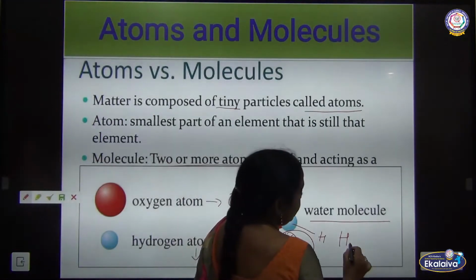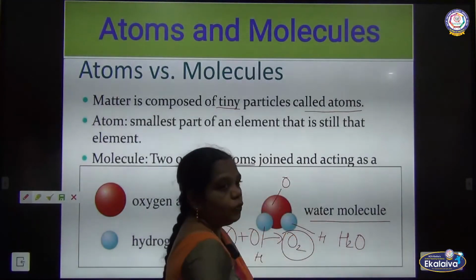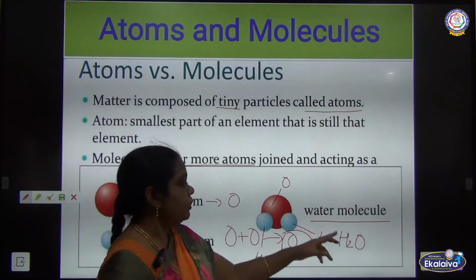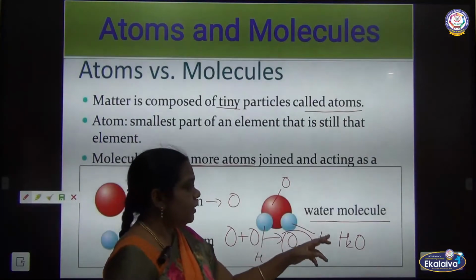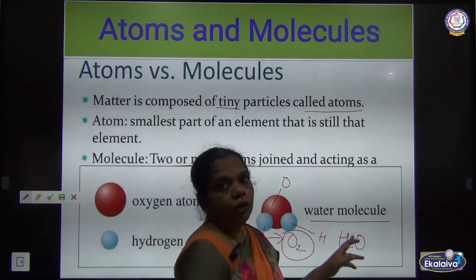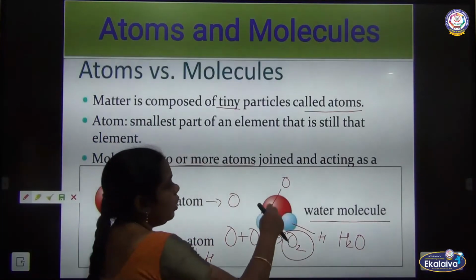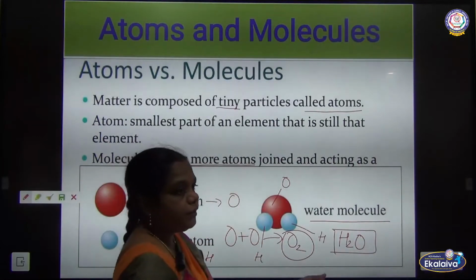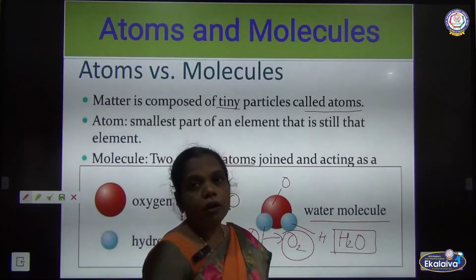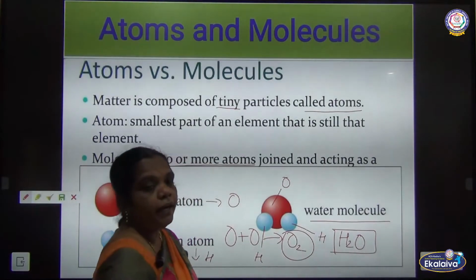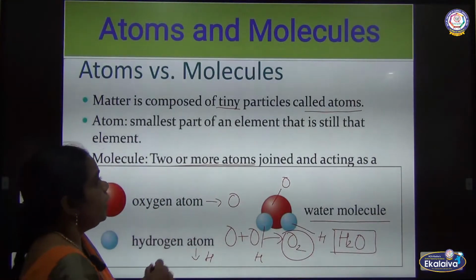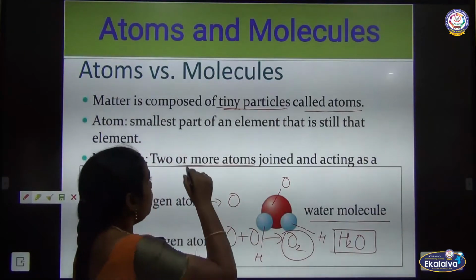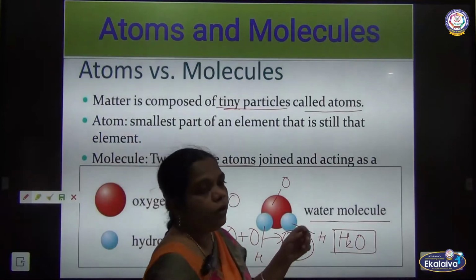So that can be represented as what? H2O. Why is it H2O? Two hydrogen atoms are involved in the water molecule, and one oxygen atom, O. If two oxygens were there, you would write 2, but the water molecule is made of one oxygen and two hydrogen, so the chemical formula is H2O. So all matter or chemical substances are made of atoms and molecules. Atoms are tiny particles, and two or more atoms combine to form molecules.